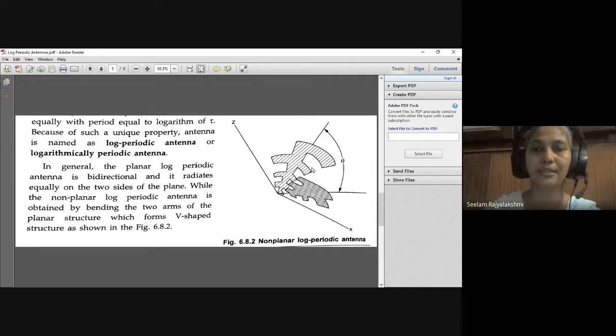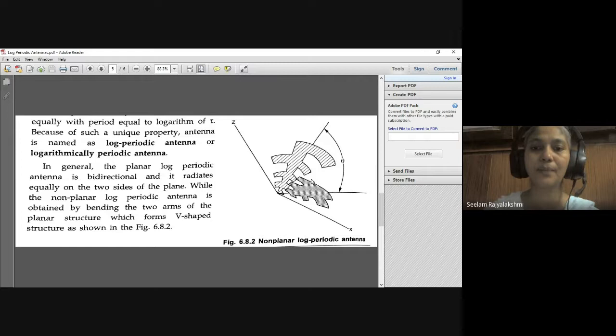Again here these are the two arms we can observe. The planar log periodic antenna is bidirectional, that means it radiates equally on the two sides of the plane, while this is the non-planar log periodic antenna, so it radiates only in a single direction.